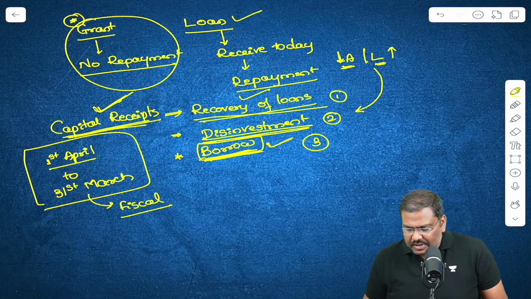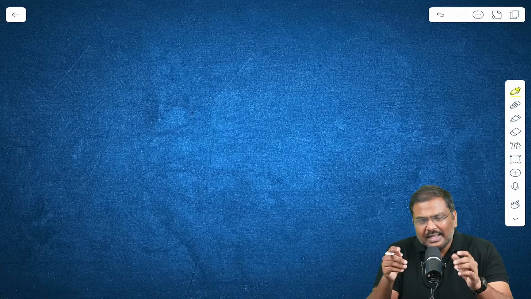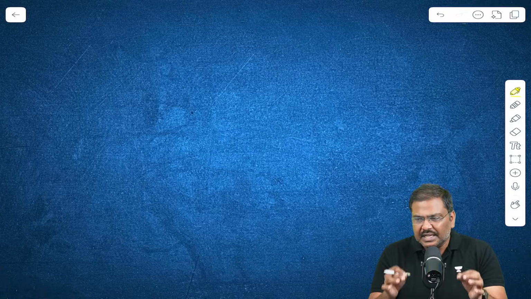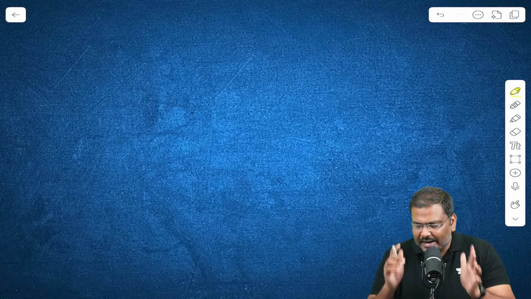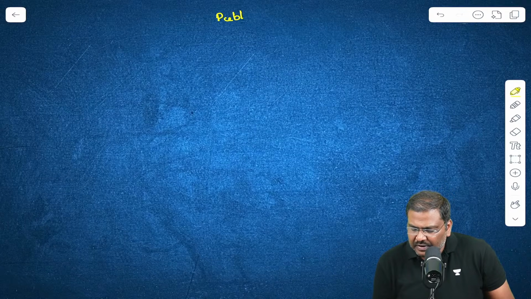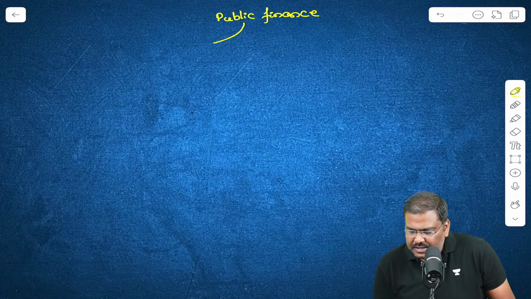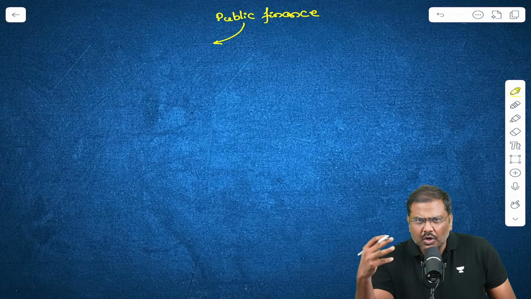Is everybody okay with the concept of revenue side now? Revenue and capital, that is basically the receipts. Just to give an idea of what is happening in the discussion, we are talking about public finance. Under public finance, I said there are three very important components.